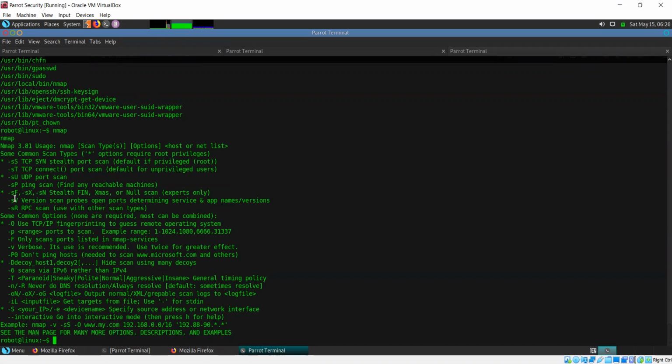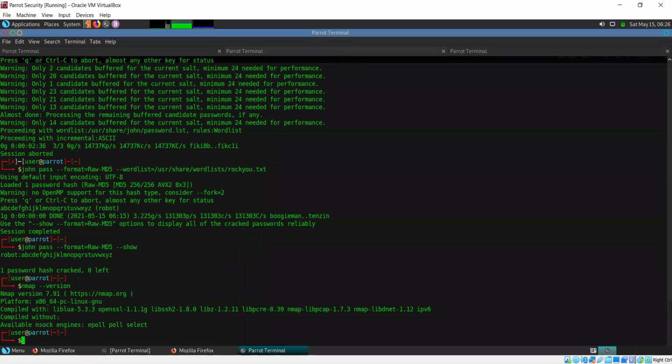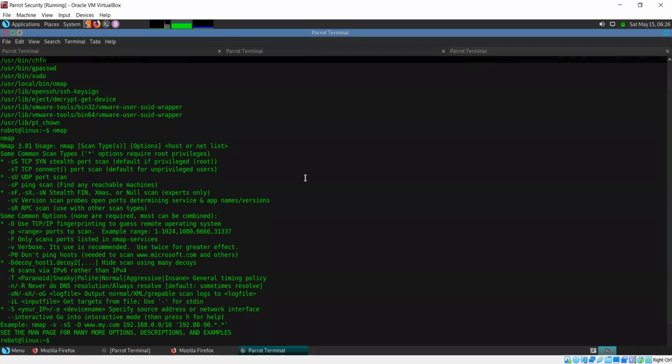So with nmap, see, this version is 3.81. It's a little old. If I come to my own system and run nmap --version, I have nmap version 7.91 on my system. So 3.81 I would say is definitely old. And also this help menu is very short.